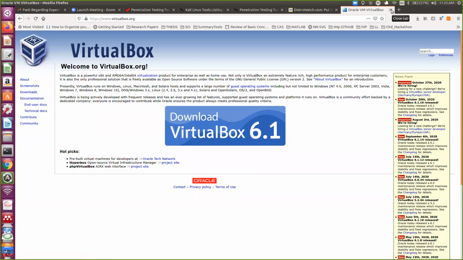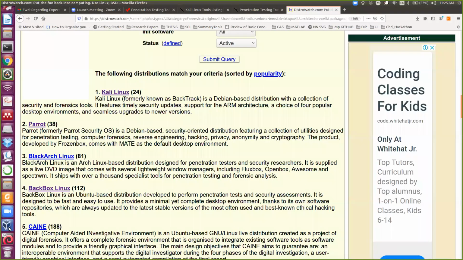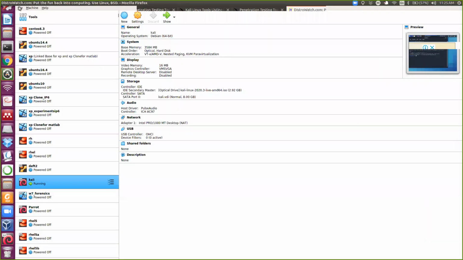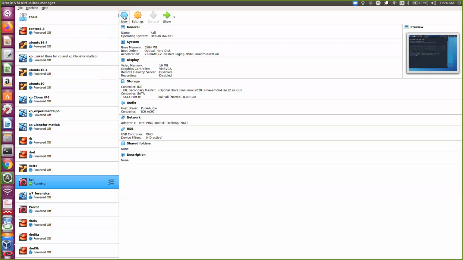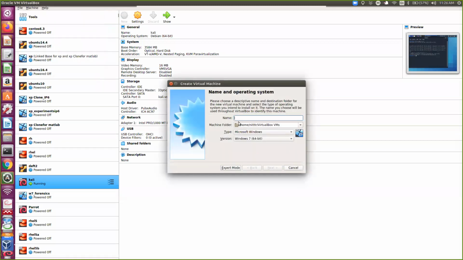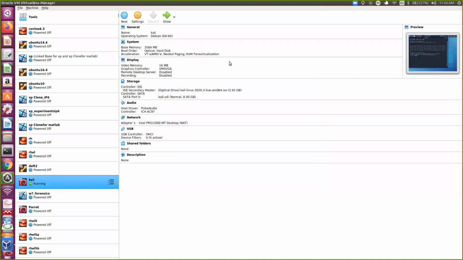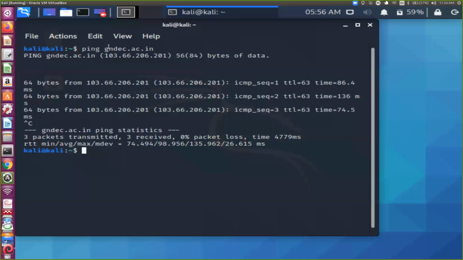So this is the first step, and after that you have to go to File and say New. You can click from here, New, then whatever name you want to give, security tool or whatever, select that and proceed further, and this system will be ready. So now this is the interface that I'm going to show. This is Kali Linux.